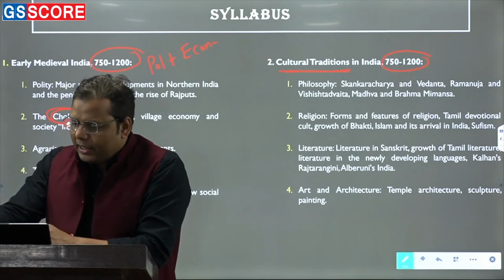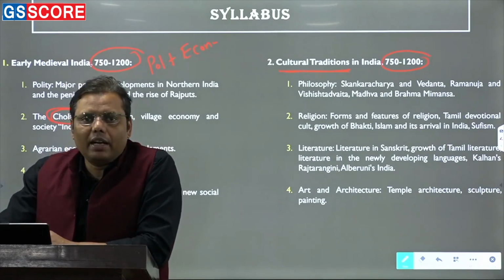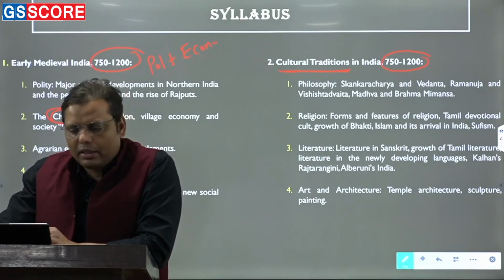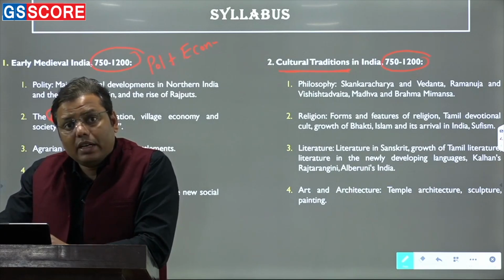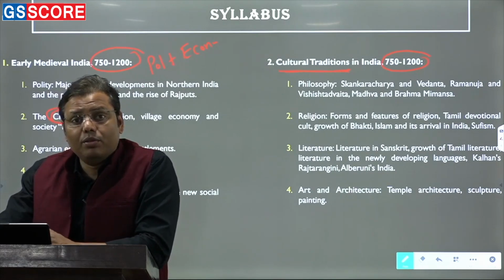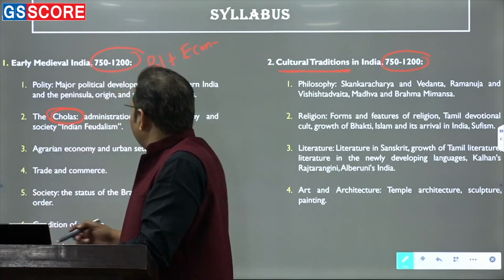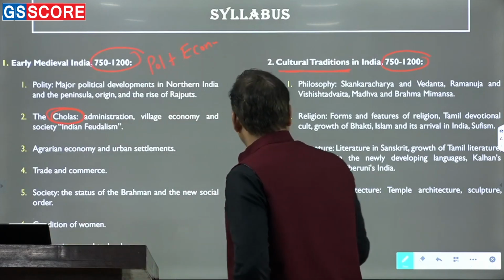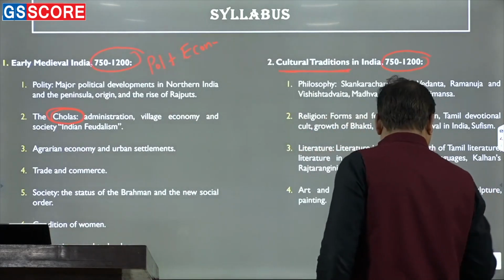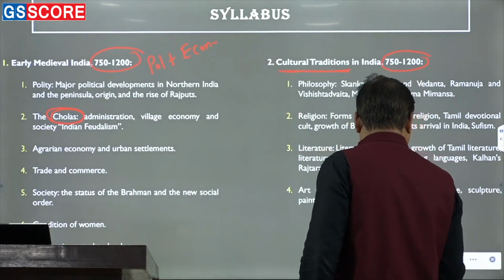But as I did tell you, when it comes to the Chola state, it cannot be covered in this way. The Chola state has multiple significance and importance, and that's the reason when it comes to covering the Chola state, you have to know about multiple dimensions. What are the dimensions that should be discussed when you are trying to cover the Chola state, right?